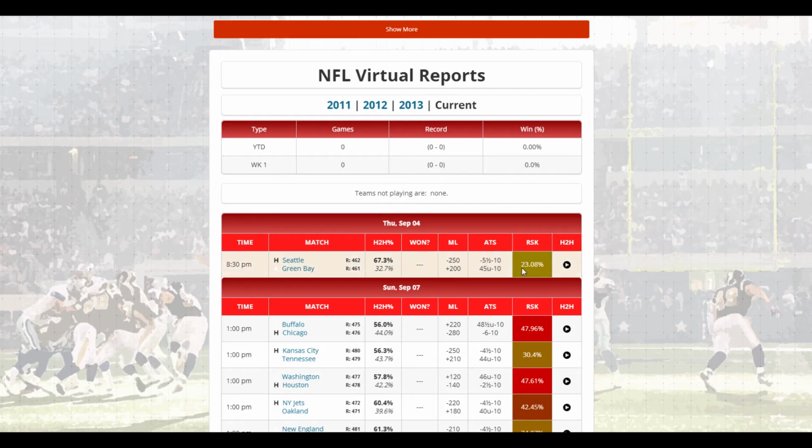And then we also have a risk column. So the risk, very simple. I'll let you read this right here. It's the risk factor score for the matchup. Risk represents the chance the head-to-head prediction might fail. So what we have here is a 67.3% chance that Seattle should win. And what this is saying is that it's a 23.08% chance of this prediction to fail. And then we also have a little head-to-head button. And if you click on this, it'll take you to the head-to-head pages.